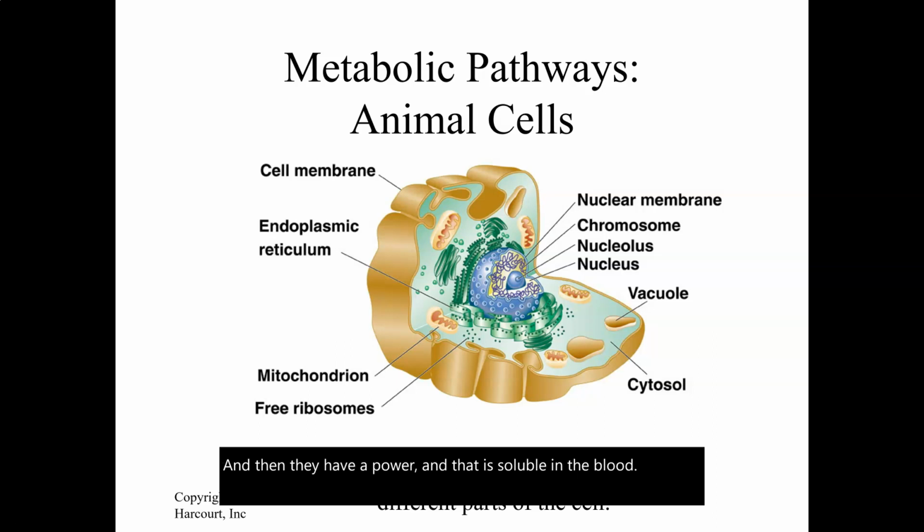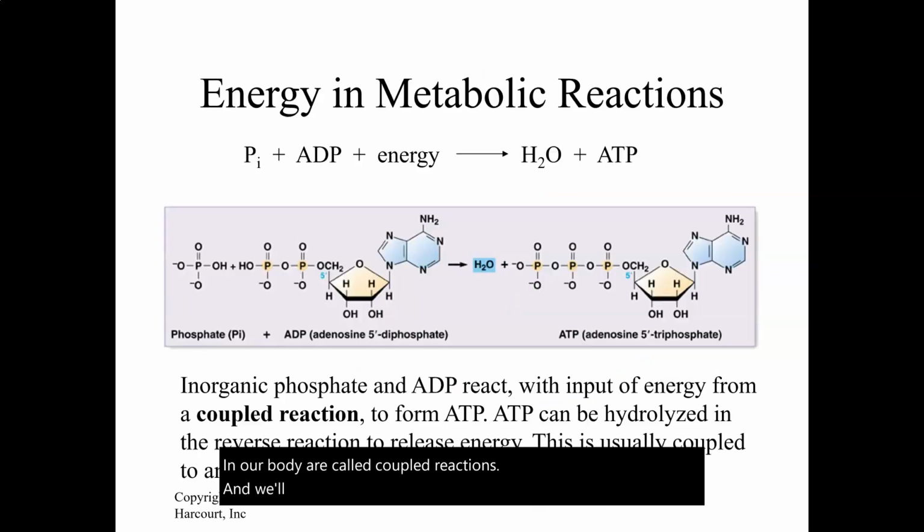All right, so metabolic pathways are a series of sequential reactions. So you'll have a reaction, call it reaction A, that will form a product, say B, and then B is broken down and used in another reaction to form C. So it goes A to B to C to D, continuing on. That's a metabolic pathway. So we're going to talk about these different reactions. Some of the reactions in our body are called coupled reactions, and we'll talk about that here.